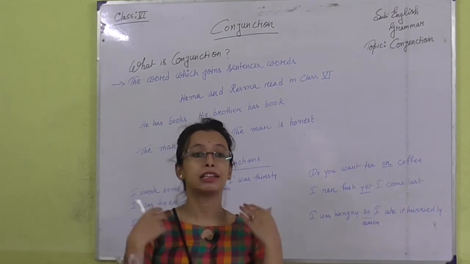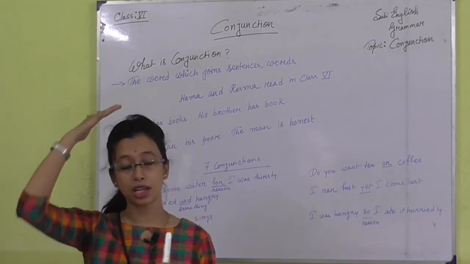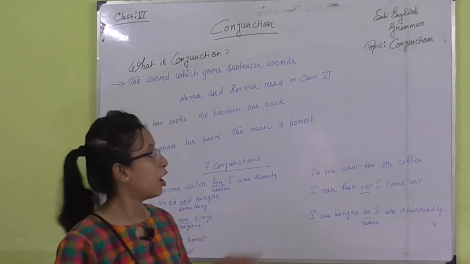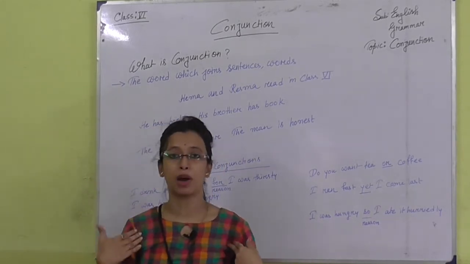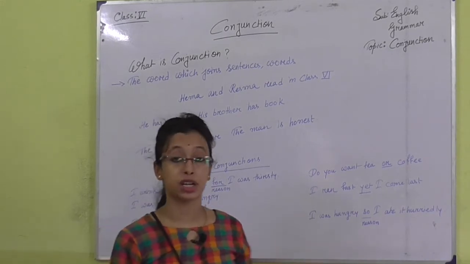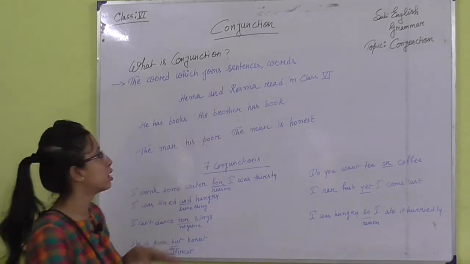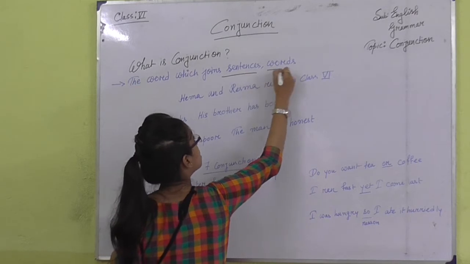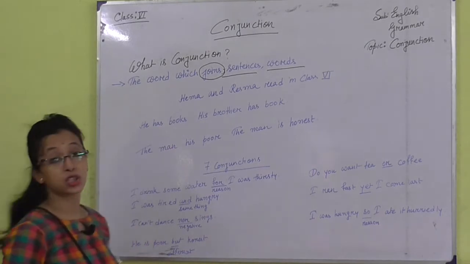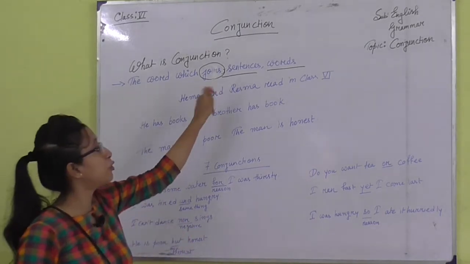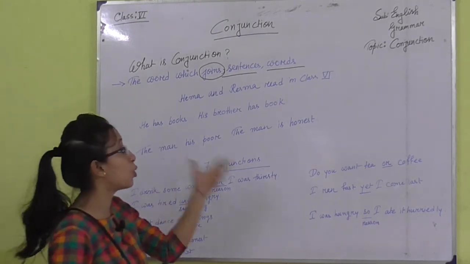So, conjunction is like our hands. What does it do? The hand joins our body, or you can say our neck joins our... okay, hand is not a good example. I can give the example of our neck. Our neck joins our head with our body. So, our neck is like conjunction. Like our neck, conjunction also joins sentences and words. So, the word which joins sentences and words is called conjunction.